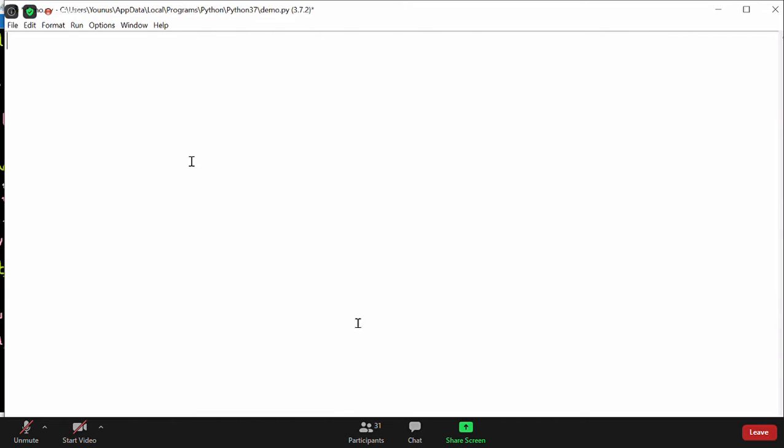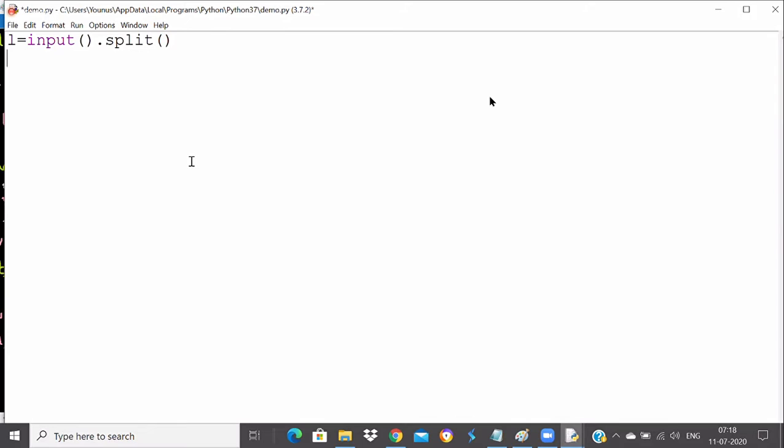We know how we take a list from the user and how we take multiple elements from the user. Let's see how we take multiple elements from the user. I can say L is equal to input dot split. That way it will take multiple elements from the user in the list.